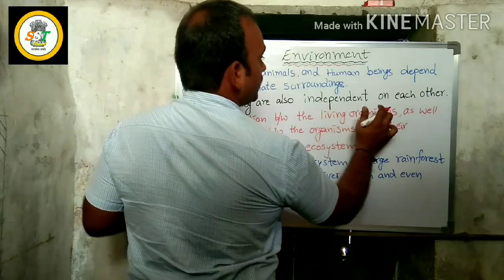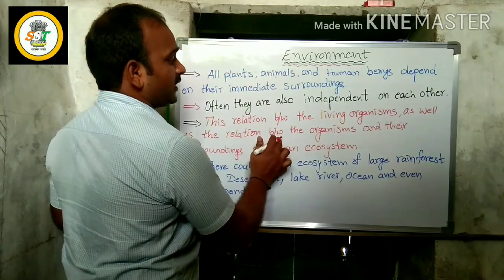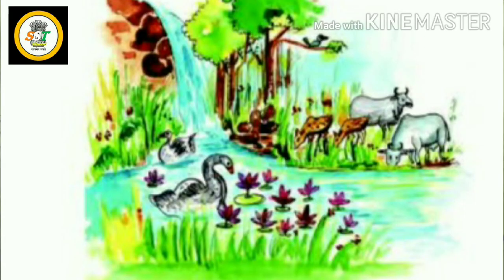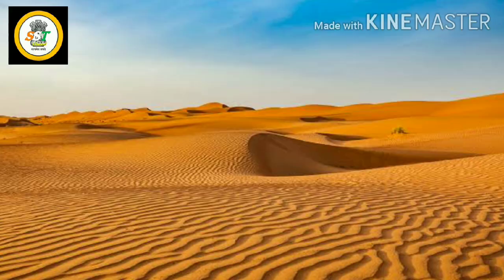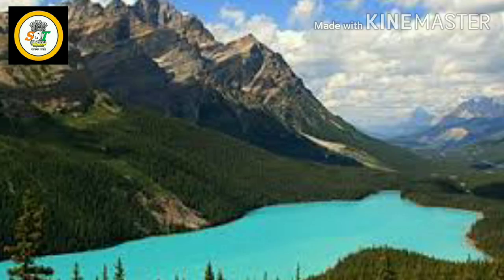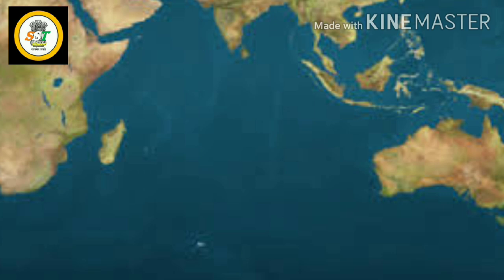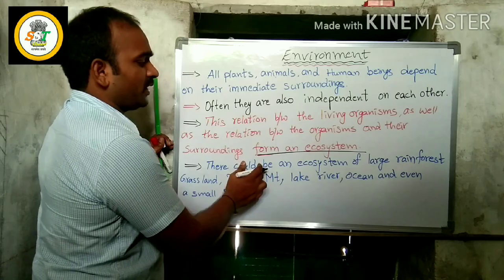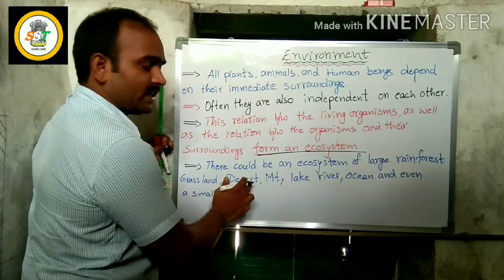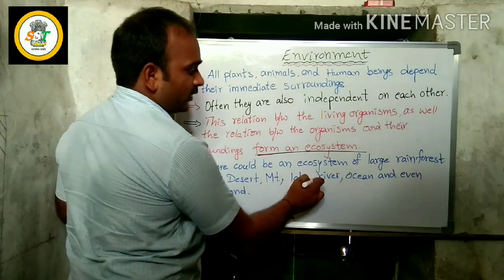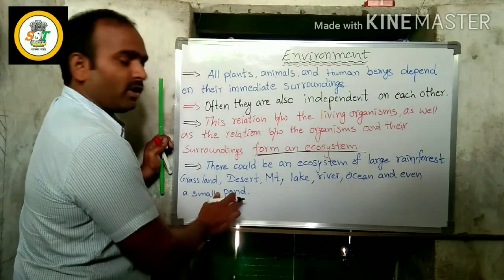This relation between the living organisms, as well as the relation between the organisms and their surroundings, forms an ecosystem. There could be an ecosystem of a large rainforest, grassland, desert, mountain, lake, river, ocean, and even a small pond.